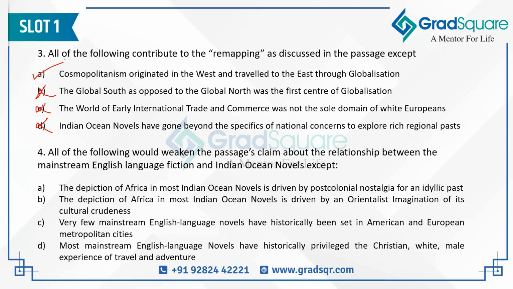Coming to the last question. 4 says all of the following would weaken the passage's claim about the relationship between mainstream English language fiction and Indian Ocean novels, except. Right. Now this is a very important question to understand. Firstly, this is a critical reasoning question, which already makes it a bit complicated. The question is asking which of the following would weaken the passage's claim. The options we are talking about would weaken whatever claim is being made by the passage, which means they lead to a conclusion opposite to whatever the author is concluding inside the passage. That would weaken the passage's claim. And then the last word is except, which means that there are 2 negatives, weaken and except.